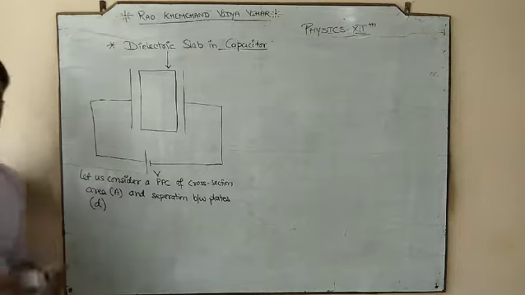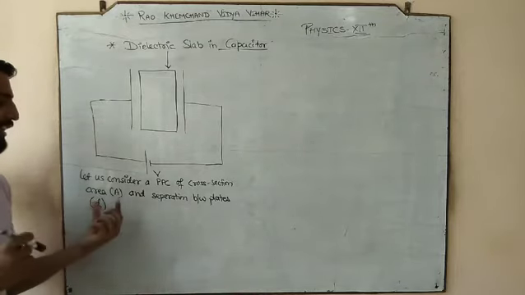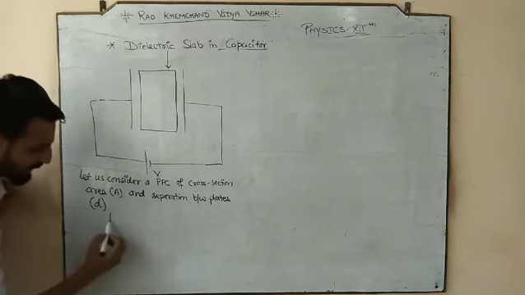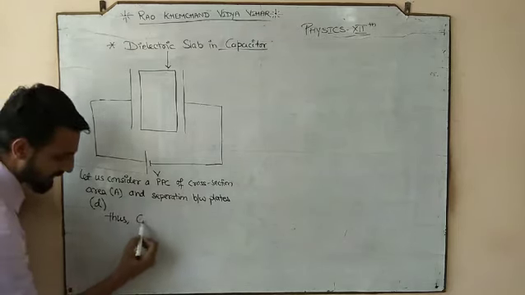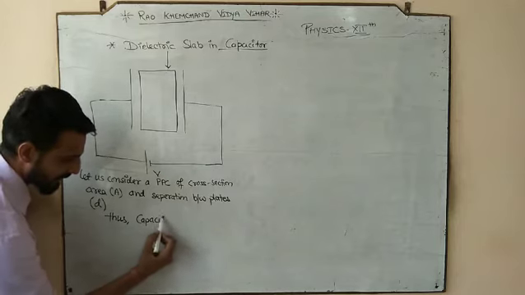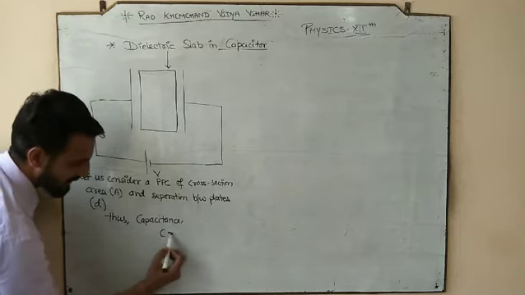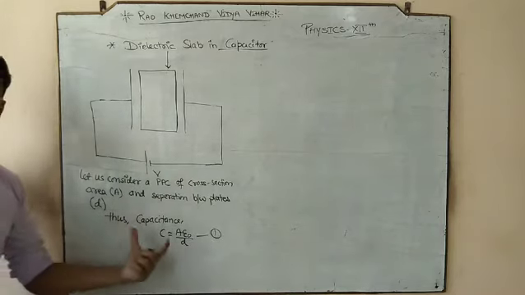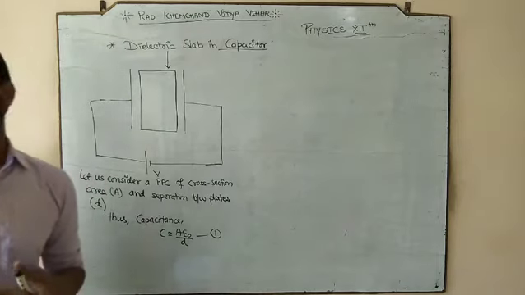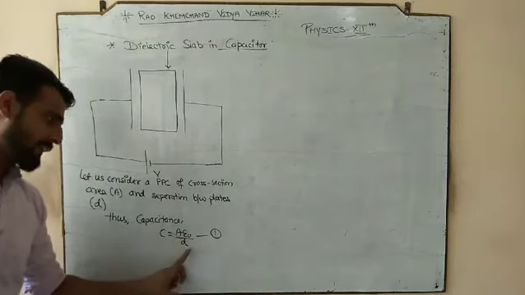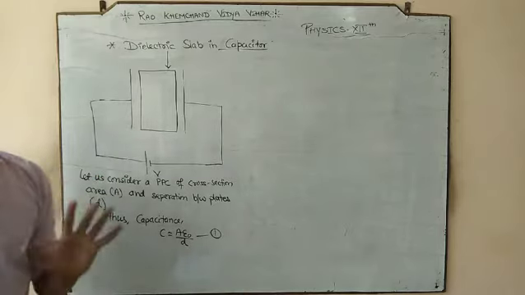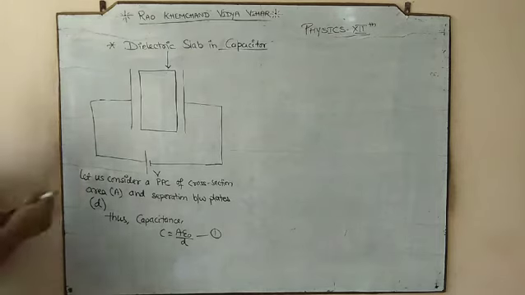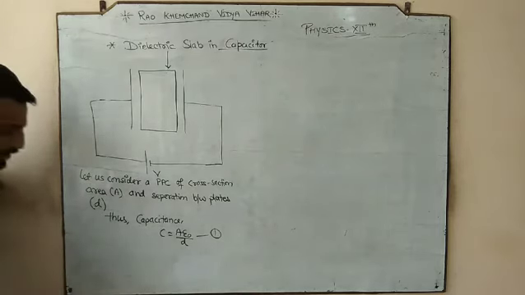So we are considering a parallel plate capacitor whose area of the plate is A and the separation between plates is d. Thus capacitance C would be Aε₀ by d. This would be the capacitance of the parallel plate capacitor of area A and separation d. But initially, अब तक हम लोगों ने कोई medium की बात नहीं की है. So the capacitance would be Aε₀ by d.